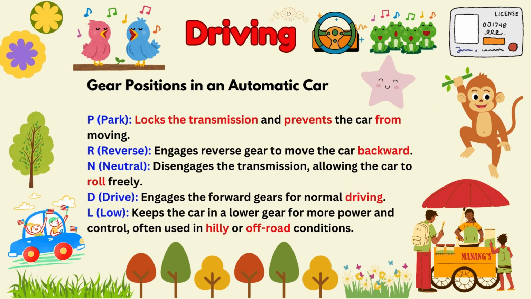Gear positions in an automatic car. P, park: locks the transmission and prevents the car from moving. R, reverse: engages reverse gear to move the car backward. N, neutral: disengages the transmission, allowing the car to roll freely. D, drive: engages the forward gears for normal driving. L, low: keeps the car in a lower gear for more power and control, often used in hilly or off-road conditions.